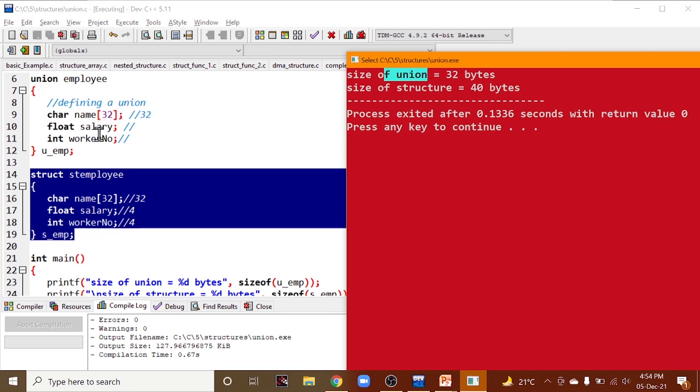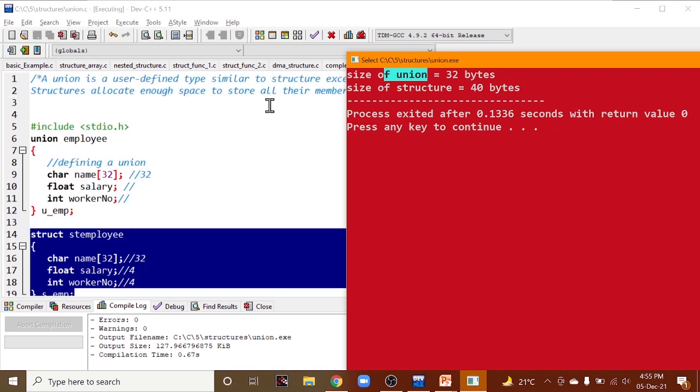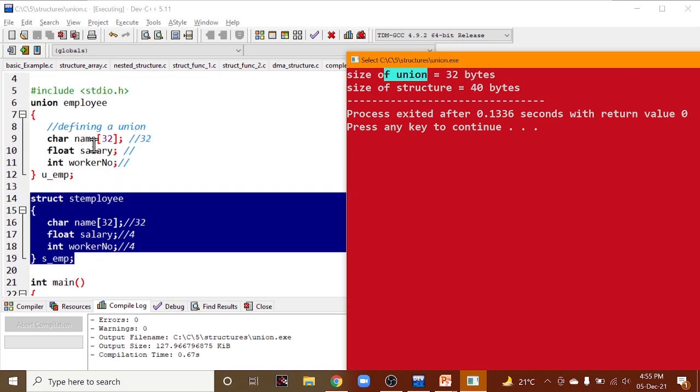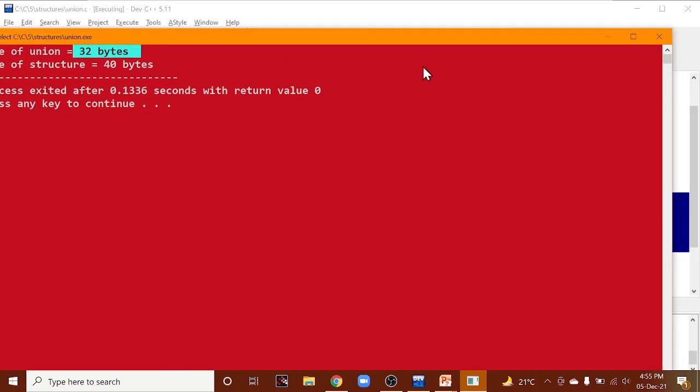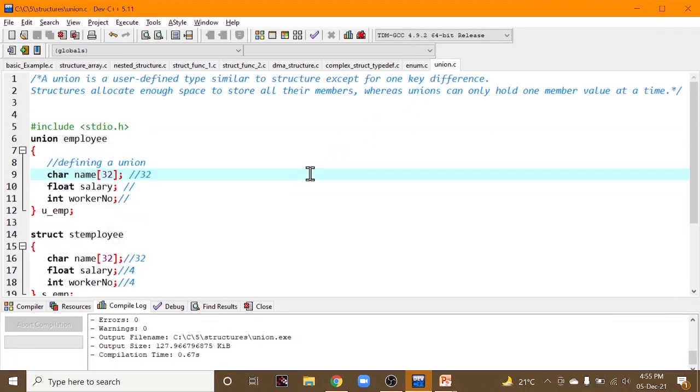For salary and worker number, the sizes are visible or alive only when we use them at that particular time. After that, those sizes will not exist. That's why you got 32 bytes here. This is the meaning of the usage of union.